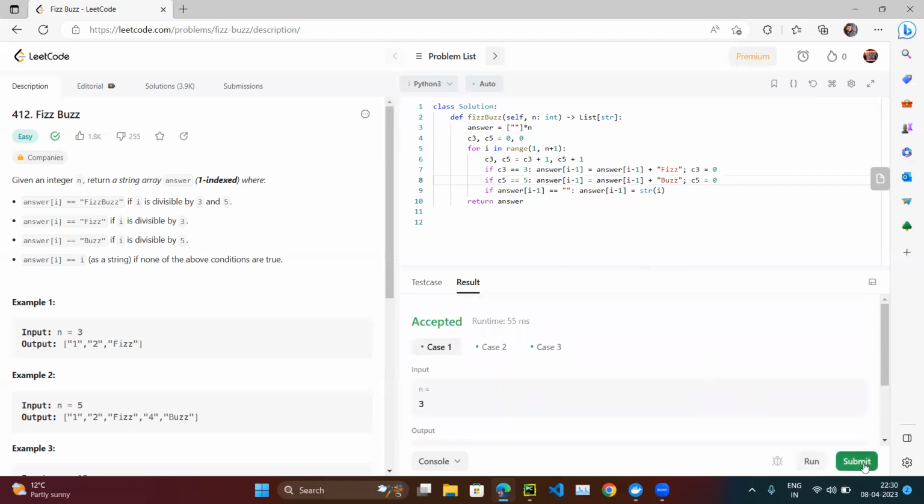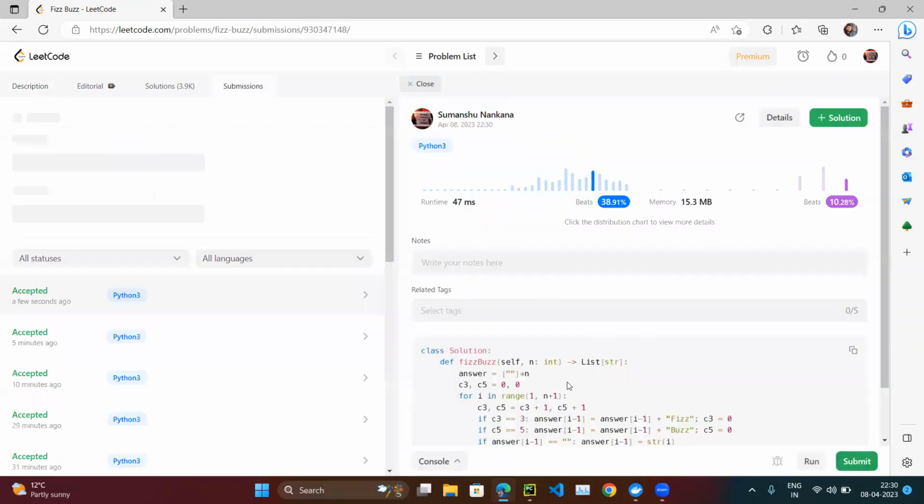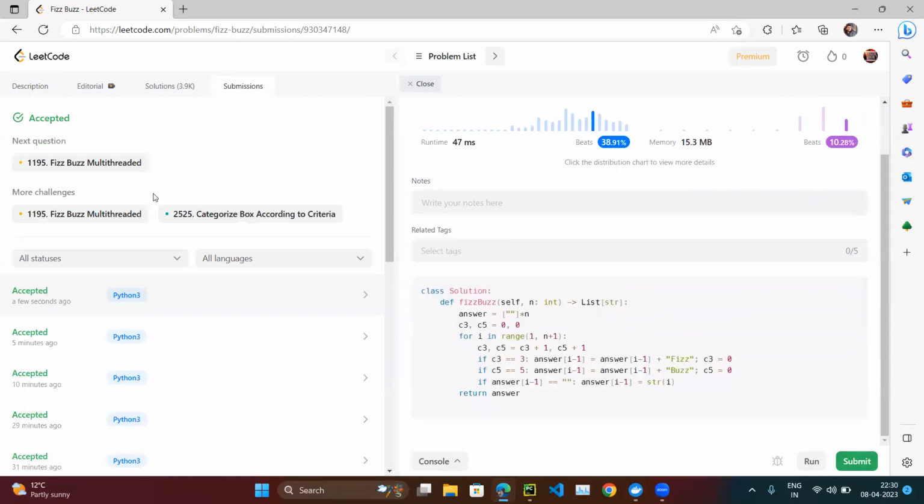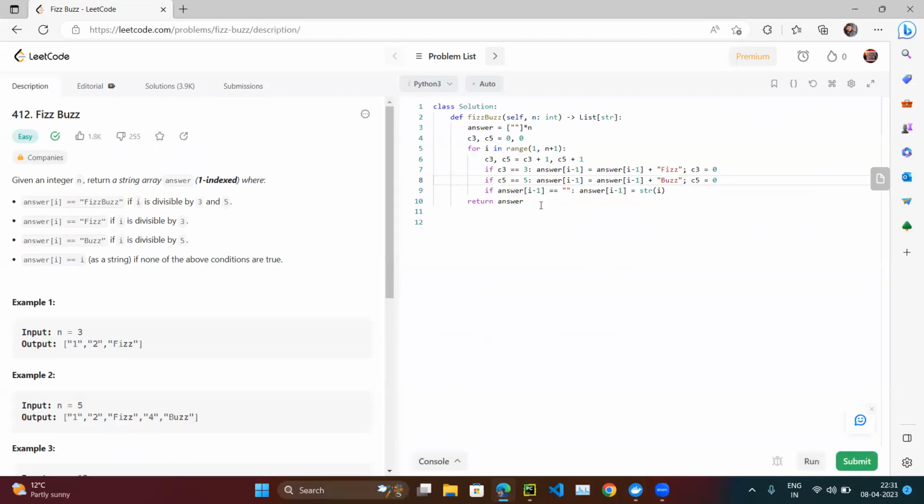Now our solution has been accepted, so let's submit it. Now our solution has been accepted. This is an even better version because we are not even using the modulus operator, which is a little bit costlier operation.